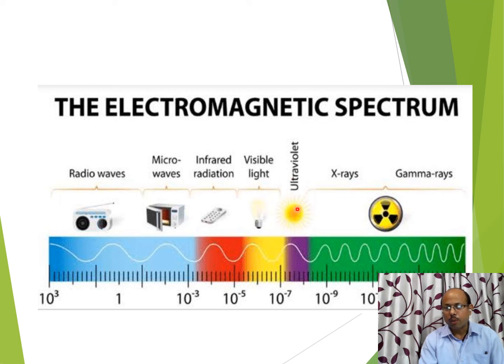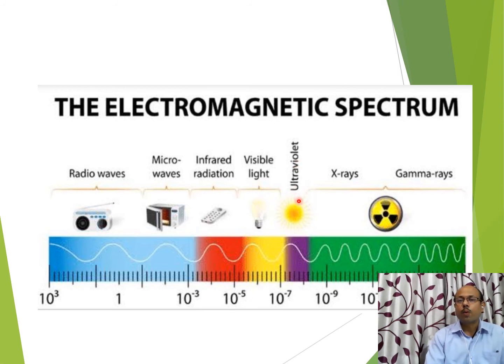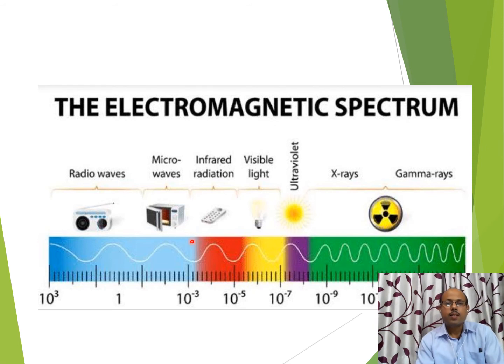Now ultraviolet rays which are emitted by the sun may be very harmful for us, but nature has provided a very thick layer of ozone that protects us from the harmful effect of ultraviolet radiations. X-rays have a very important role that we will discuss in later slides. X-rays are widely used for medical diagnostic purposes. And finally, gamma rays may be very harmful for us, and they are mainly produced during nuclear reactions. So this is the brief introduction of different parts of the electromagnetic spectrum, starting from radio waves to the microwaves.